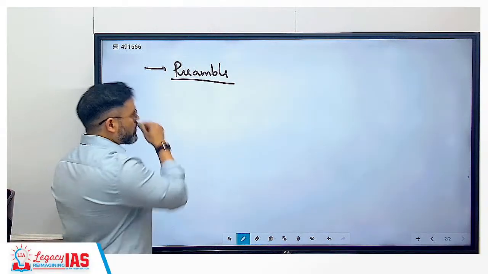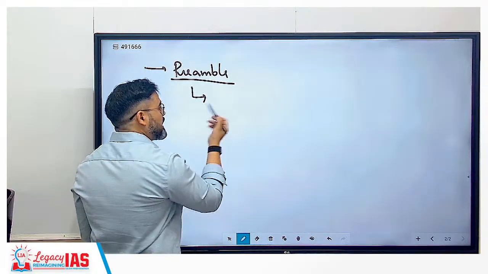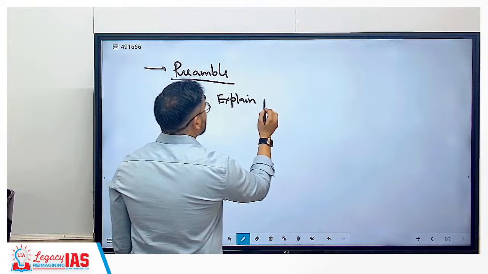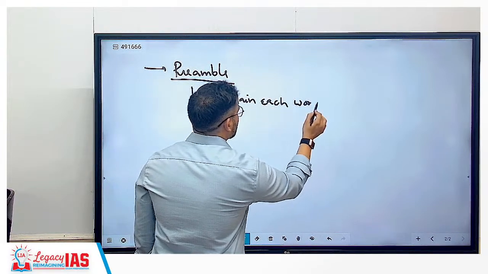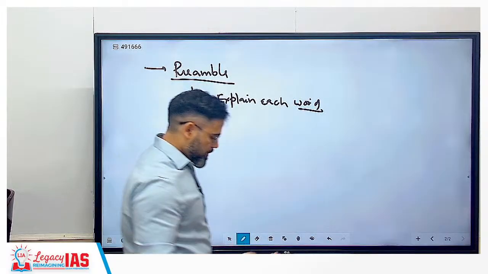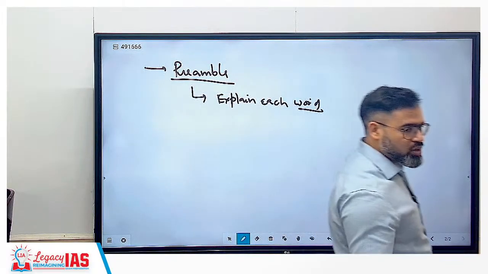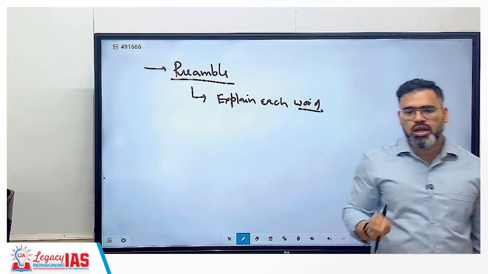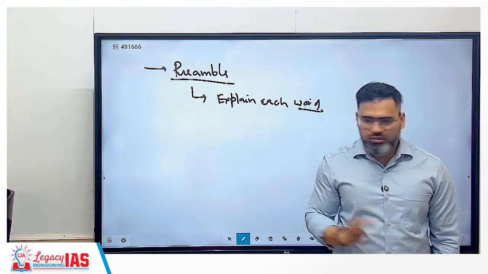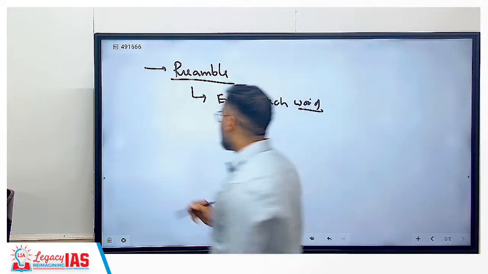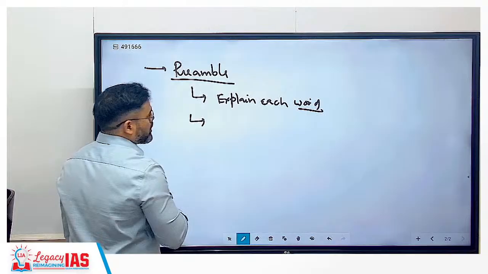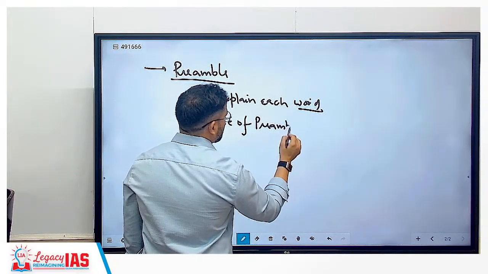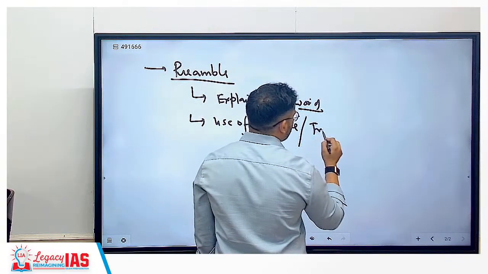In the Preamble we are going to cover a lot of things. For example, whichever words are there, we need to explain each word, like sovereignty, socialist, democratic, republic. Every word we need to explain. Justice, social, economic, political justice, everything. Then we will cover the use or importance of the Preamble.